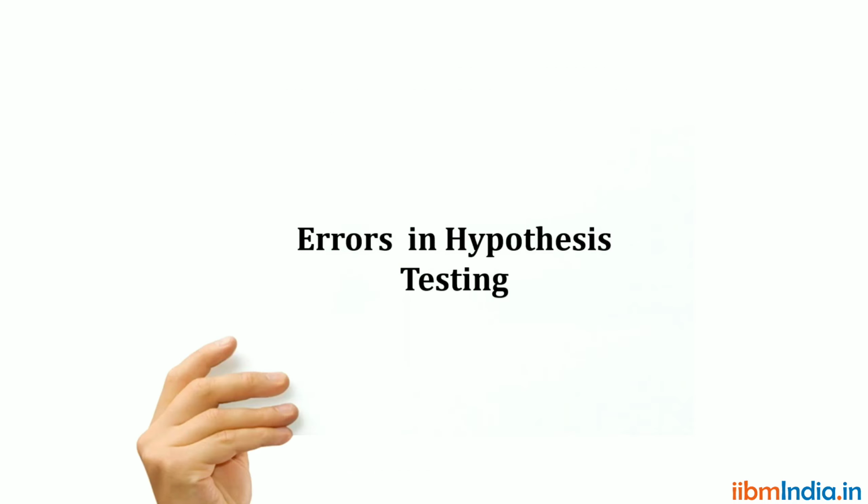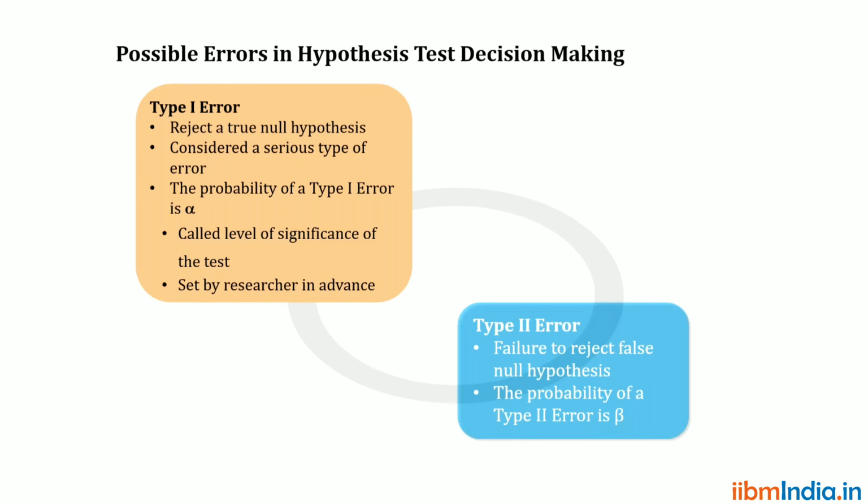Then whenever we go for hypothesis, there is always a possibility we may get an error. So in the hypothesis, there are two types of error that may occur. One is type 1 error and the other is type 2 error. What is meant by this?